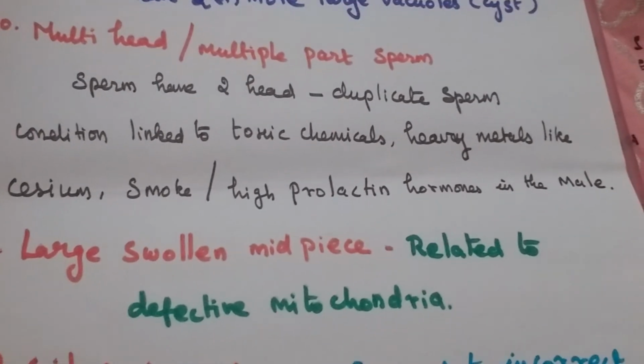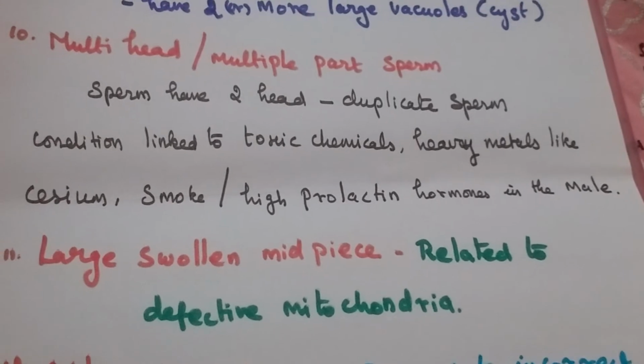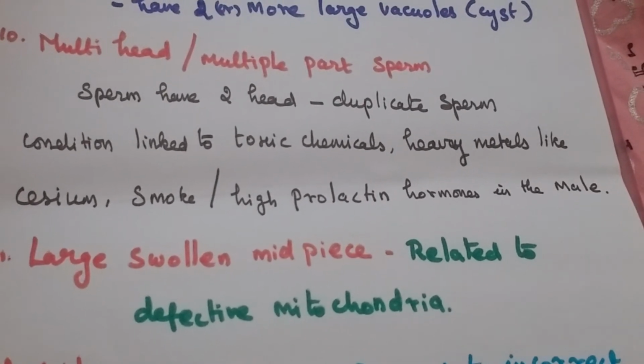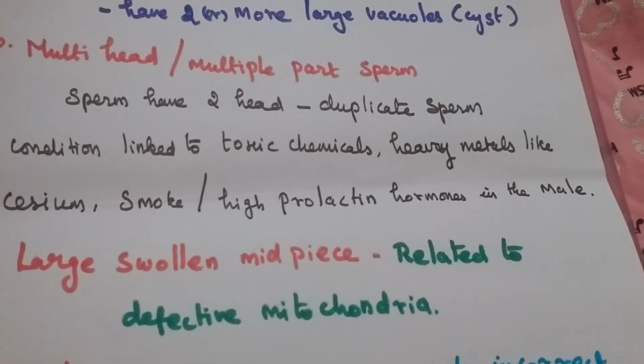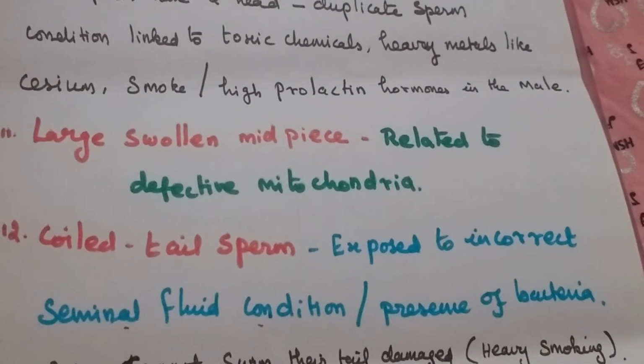The eleventh one is a large swollen mid-piece. This one is related to defective mitochondria. What is the role of mitochondria? It is the energy-making part of the sperm. So here there is no energy, no movement.